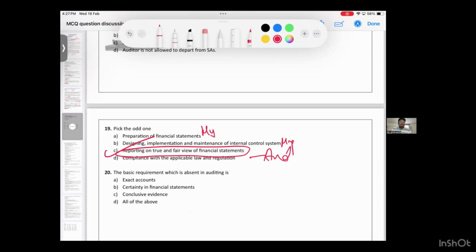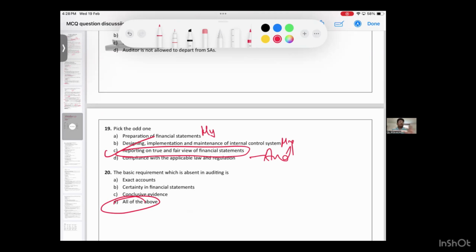20th question. The basic requirement which is absent in audit. Exact accounts? Not possible. Certainty? Not possible. Conclusive evidence? Not possible. All of these are absent in auditing, because you cannot give exact accounts. You can only give reasonable assurance. You cannot say certain, because of inherent limitations.